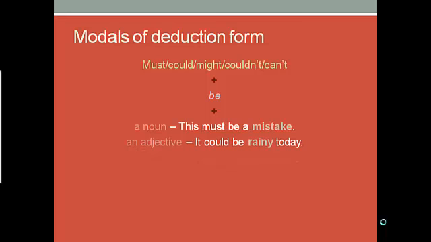An adjective, as in it could be rainy today. Or an ing verb, as in she can't be knocking at the door. I can only use one of these options: a noun, an adjective, or an ing verb, but not the three of them.